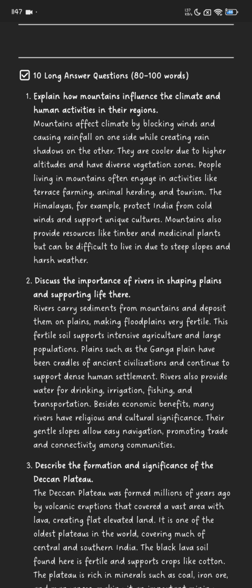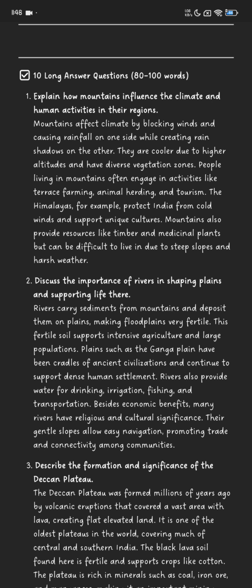Mountains affect climate by blocking winds and causing rainfall on one side while creating rain shadows on the other. They are cooler due to the higher altitudes and have diverse vegetation zones. People living in mountains often engage in activities like terrace farming, animal herding, and tourism. The Himalayas, for example, protect India from cold winds and support unique cultures.